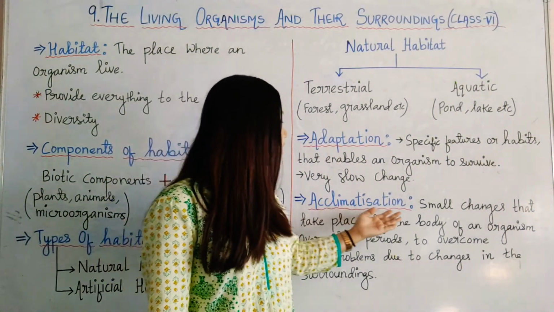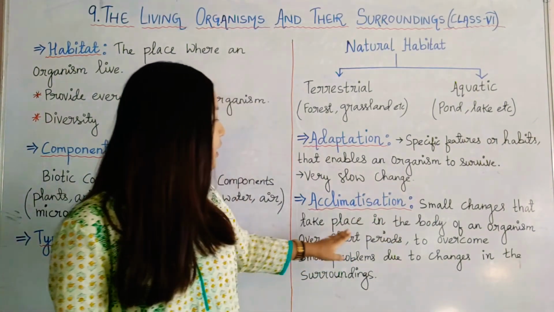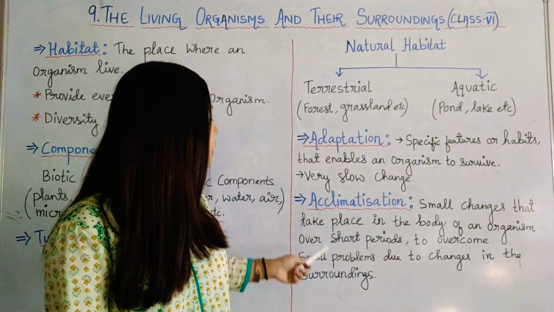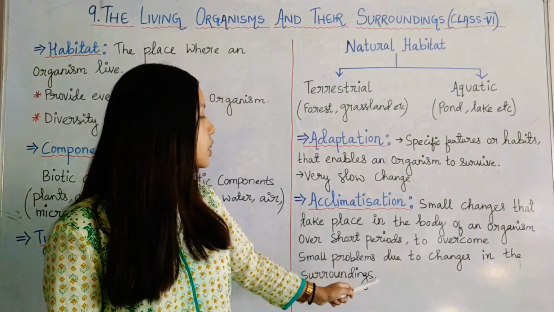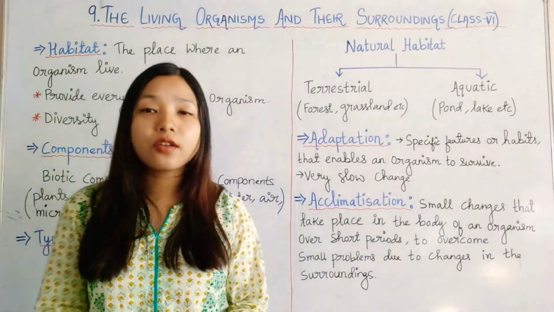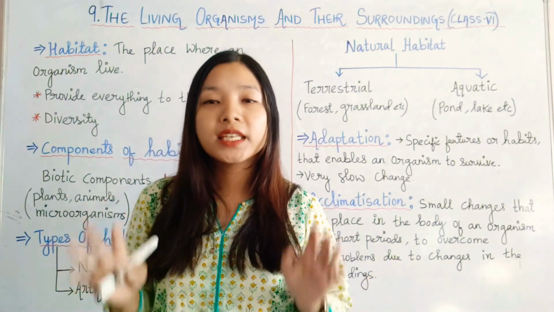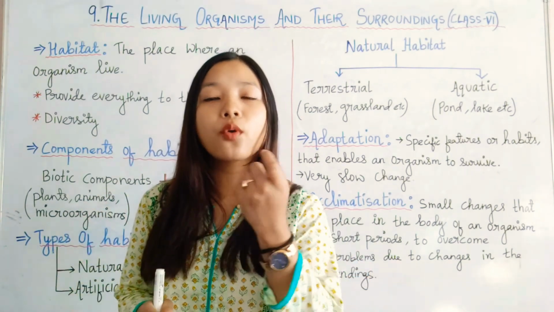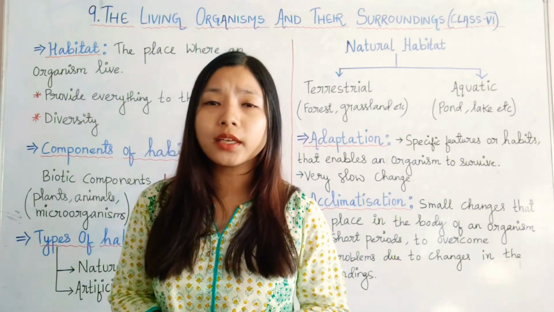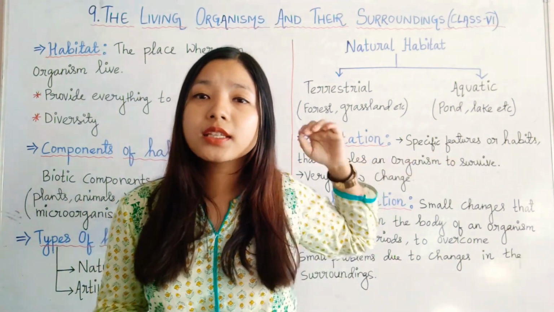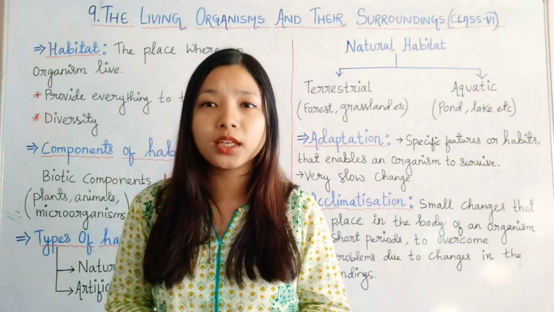What is acclimatization? Acclimatization is small changes that take place in the body of an organism over short periods to overcome small problems due to changes in the surroundings. So these are not permanent changes, okay? These are temporary changes for a short period and we acquire them very quickly. For adaptation, it takes millions of years. For acclimatization, it takes only a few days.